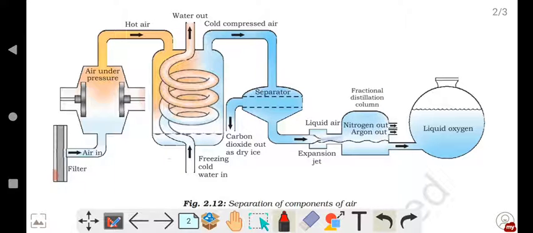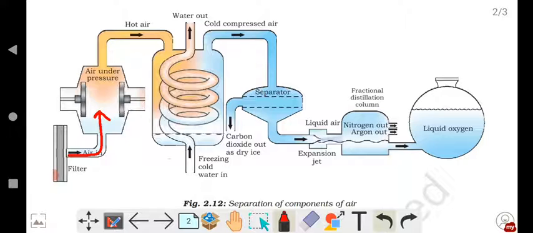First, air is passed through a filter. Why is it passed first through the filter? Because in air we see so many dust particles also. Not only oxygen, not only carbon dioxide, there are many dust particles also present in air. So to filter out those dust particles, air is passed through this filter. Okay. Then from the filter, it goes into the compressor here.